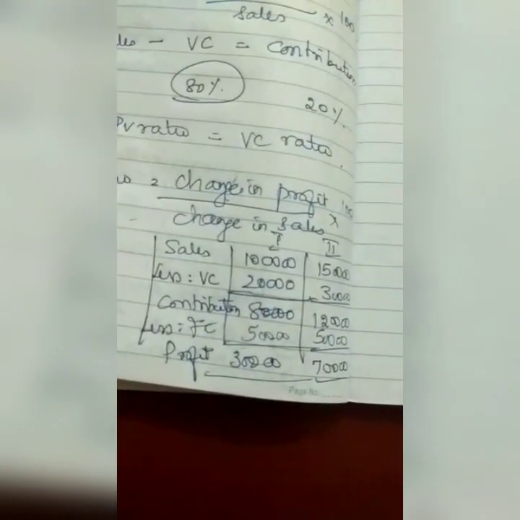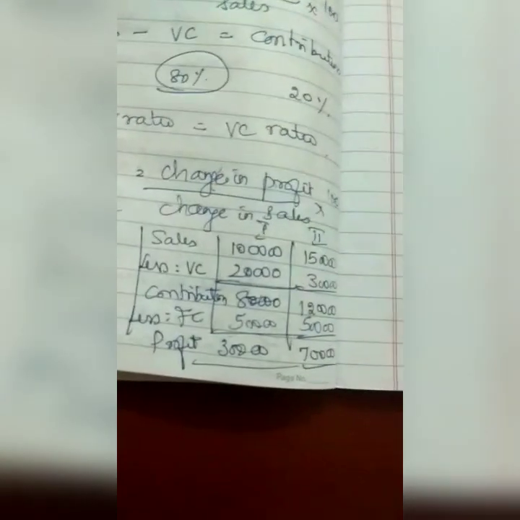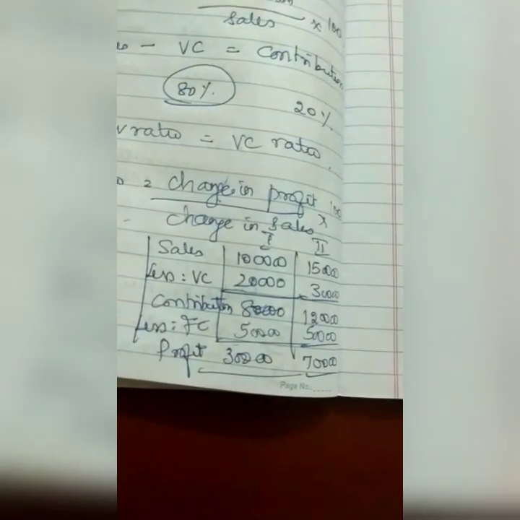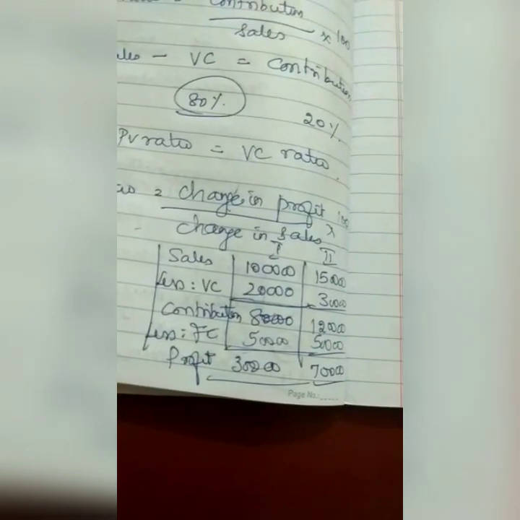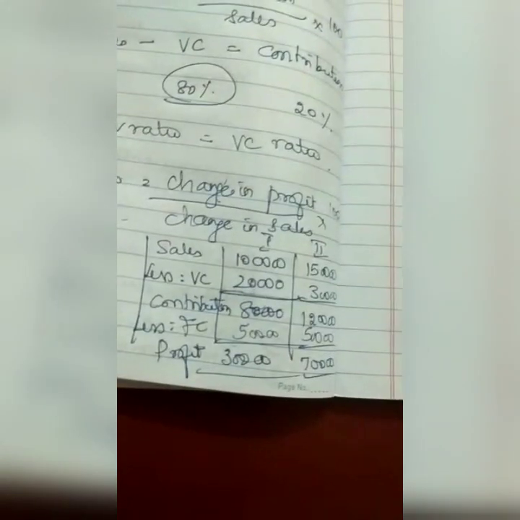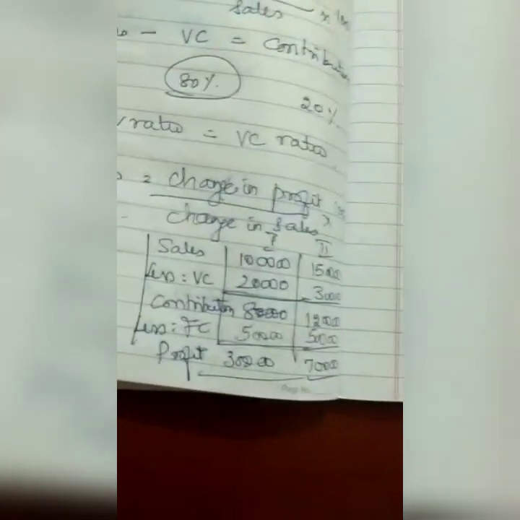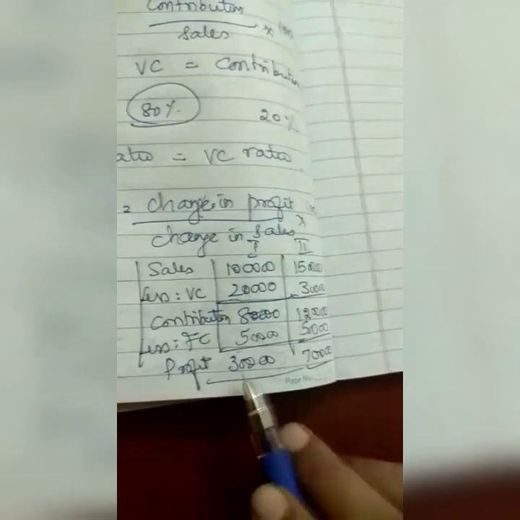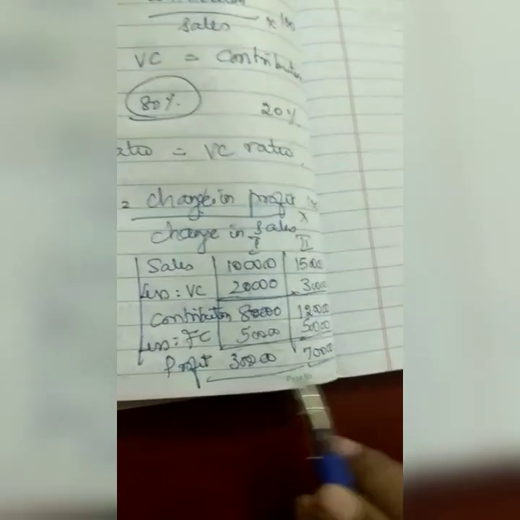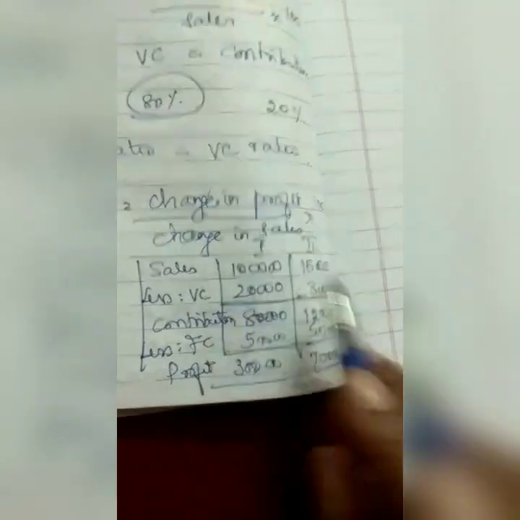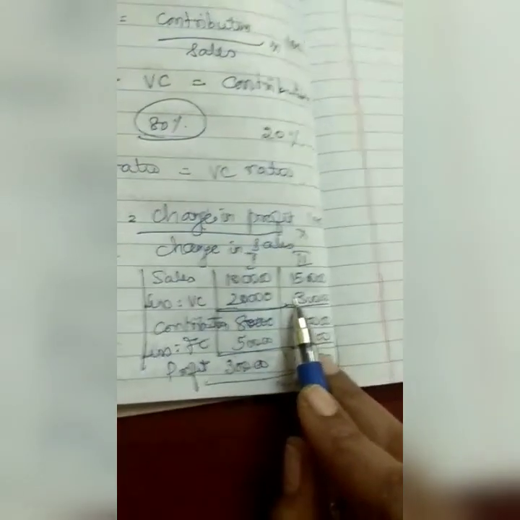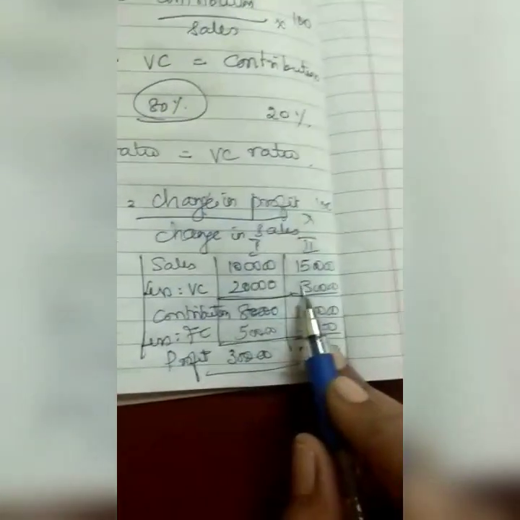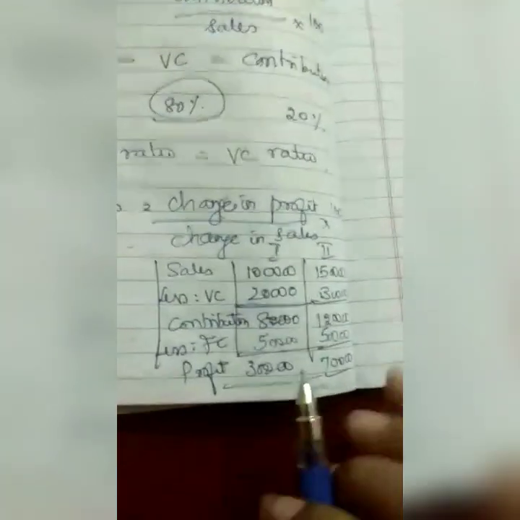All these values are imaginary values. So here, while finding the PV ratio, if I do not have information for variable cost, contribution or fixed cost, I have information only for sales and profits. I find PV ratio as change in profit by change in sales into 100. What is change in profit here? Change in profit is 30,000 and 70,000. So the change is 40,000 rupees. This change of 40,000 rupees over a change of sales of 50,000 rupees will give me a PV ratio. 40,000 divided by 50,000 into 100.